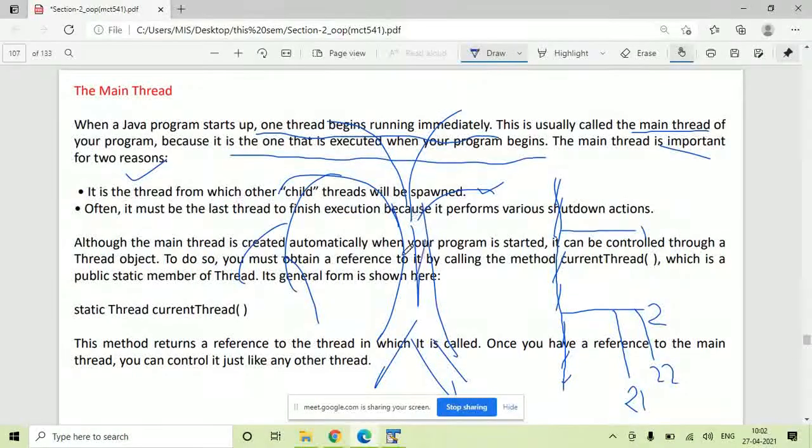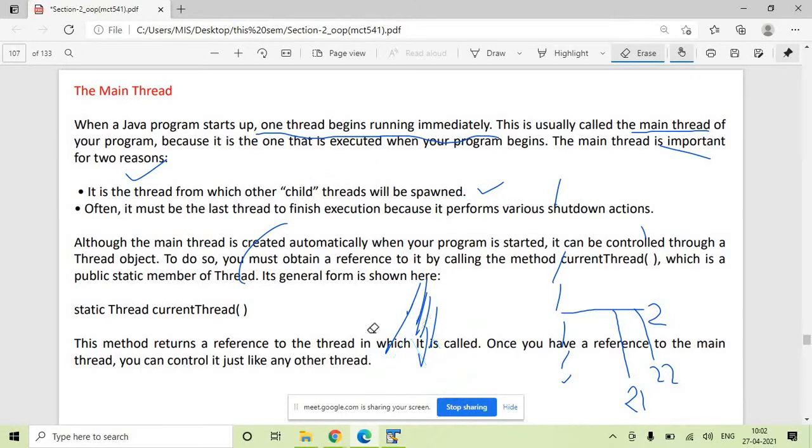From the main thread you can have one more child thread, another child thread. From that child thread you can create another child thread. Likewise you can have your thread structure.